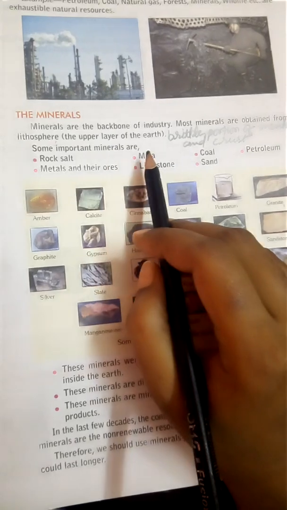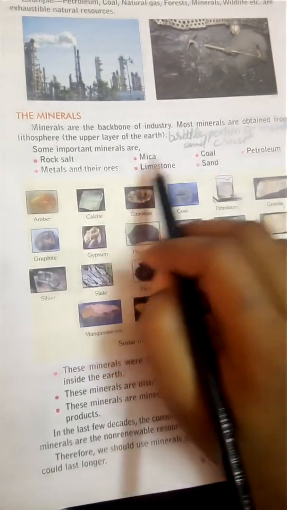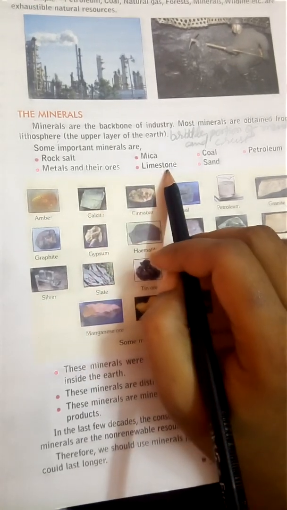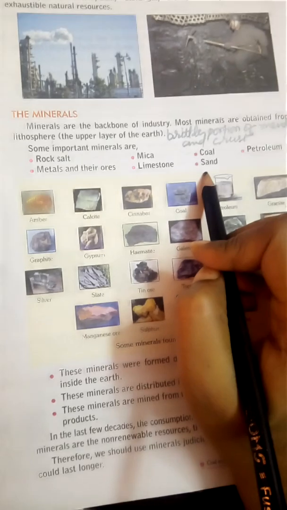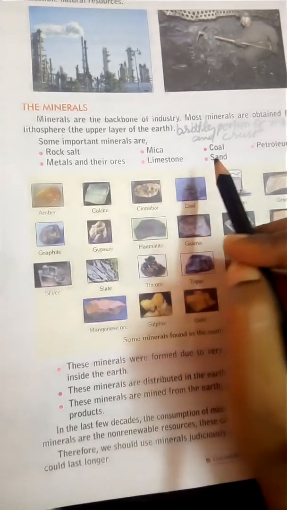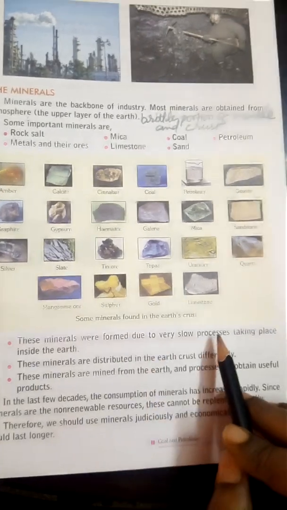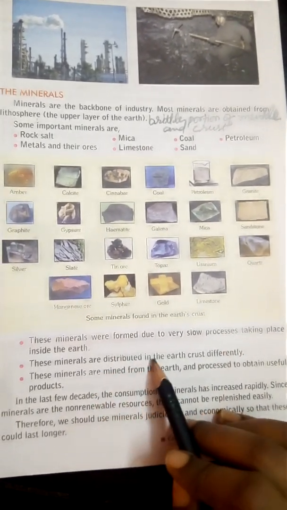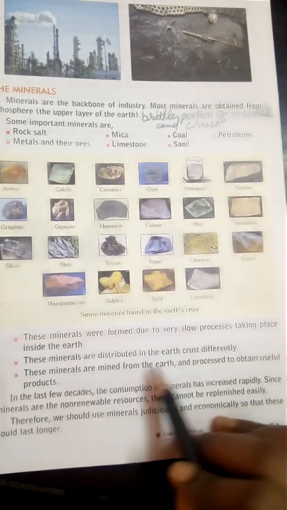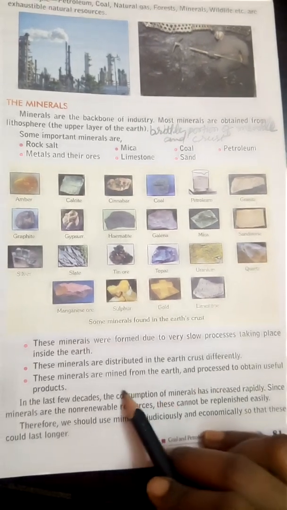Some important minerals are rock salt, mica, coal, petroleum, metals and their ores, limestone, sand. These all are types of minerals, and most of the minerals are found on the lithosphere layer of the earth. These minerals were formed due to a very slow process taking place inside the earth. These minerals are distributed in the earth crust differently. These minerals are mined from the earth and processed to obtain useful products.